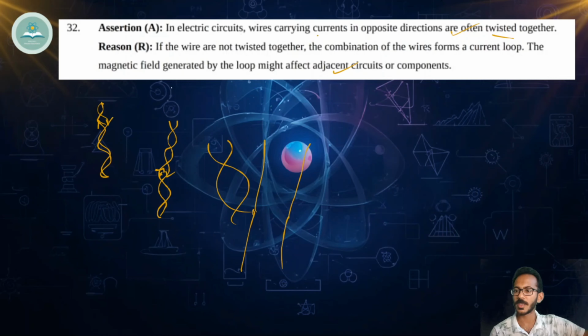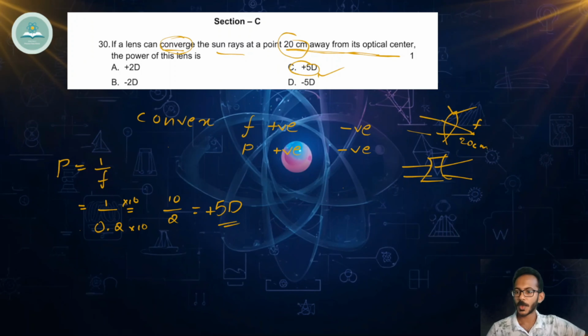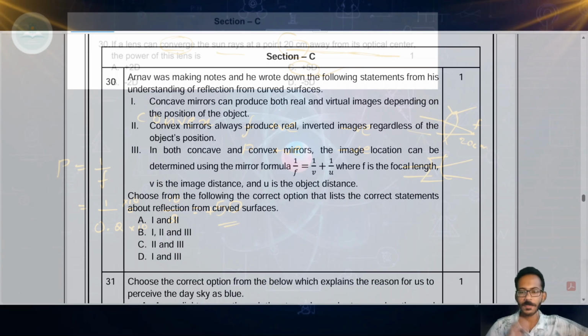So here assertion is also correct, reason is also correct, and the reason is explaining the assertion properly. So usually we'll go for option A, that is assertion is correct, reason is correct, and the assertion is explaining the reason properly. So today we have seen 3 questions, that is question number 30, 31 and 32, which probably might come from the light topic in physics.